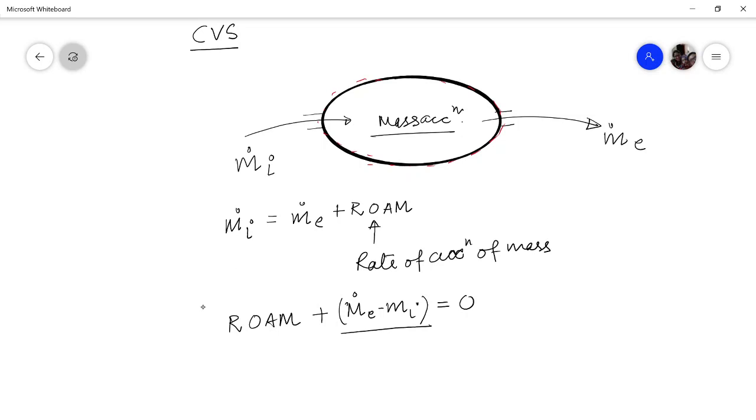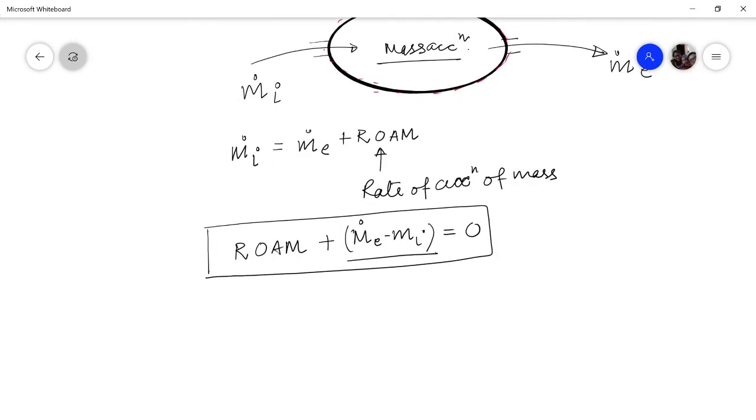Therefore, for any control volume or open system, this becomes the definition of mass conservation: the rate of accumulation of mass within the control volume plus the net rate of mass efflux from the control surface of the control volume is zero.